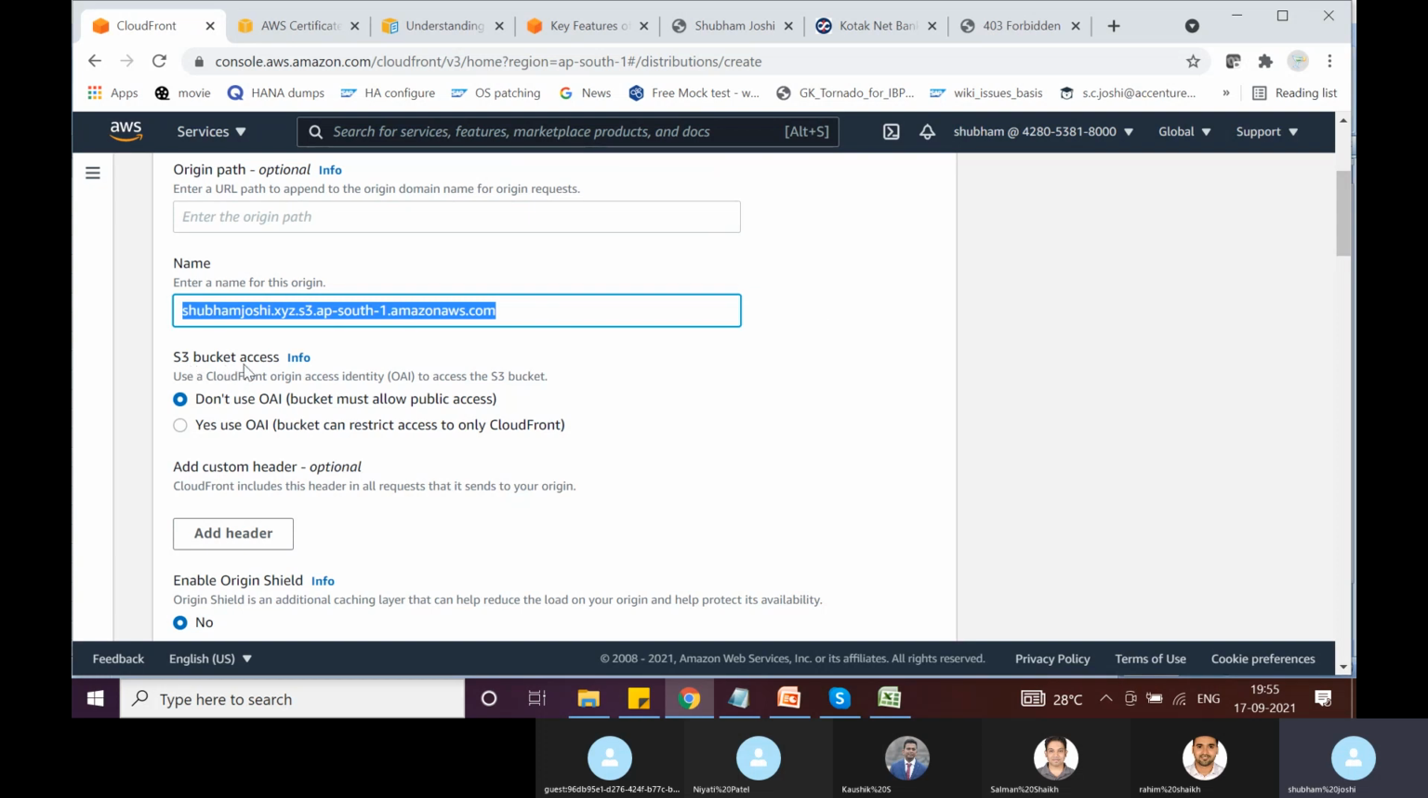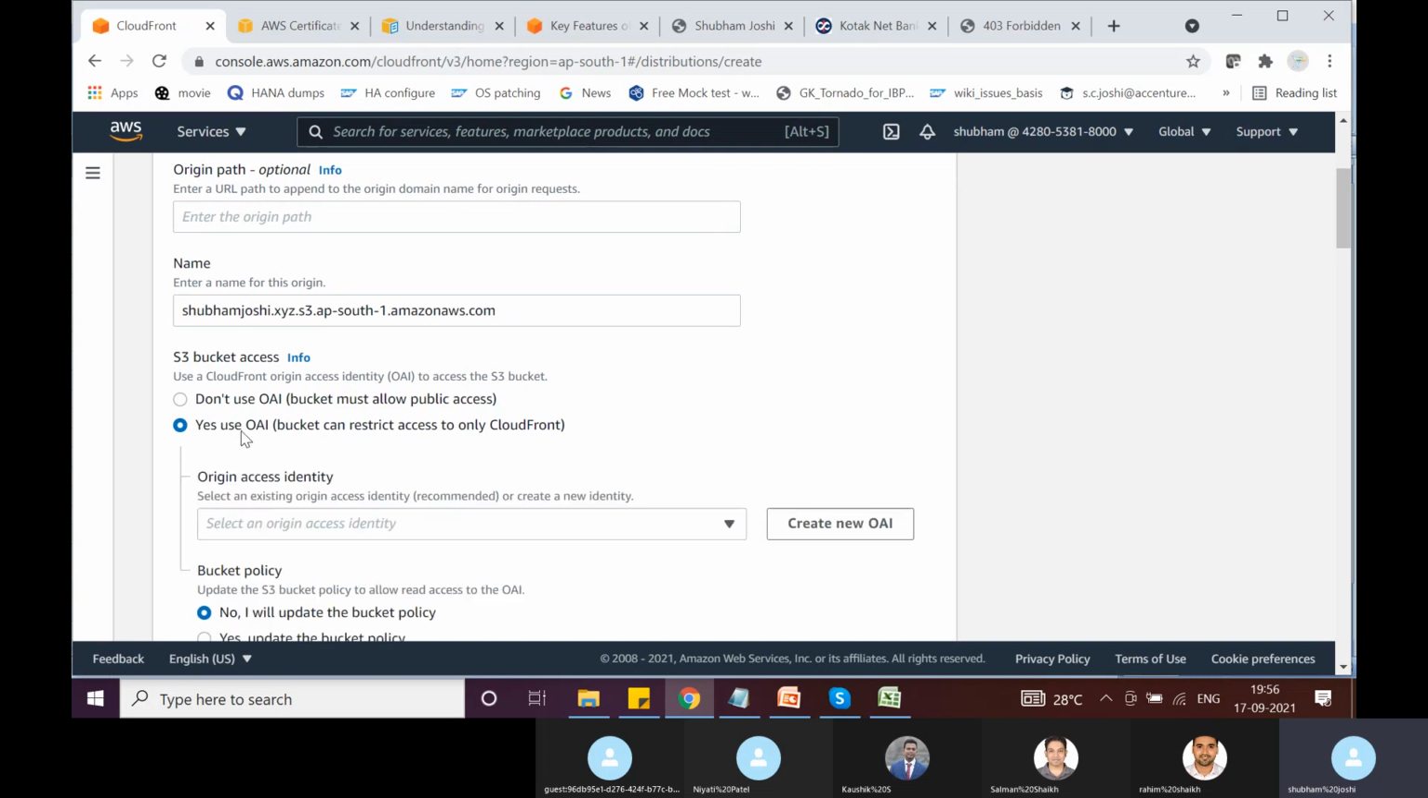So it says S3 bucket access. Use a CloudFront origin access identity to access the S3 bucket. So we have two options. Either we say do not use origin access identity. If we are not using origin access identity, then the bucket must allow public access. OK. If we say yes, use origin access identity, then what will happen is, see, what will happen is what